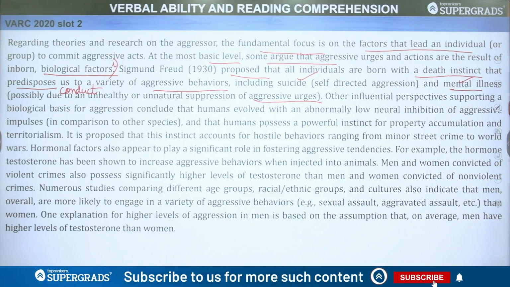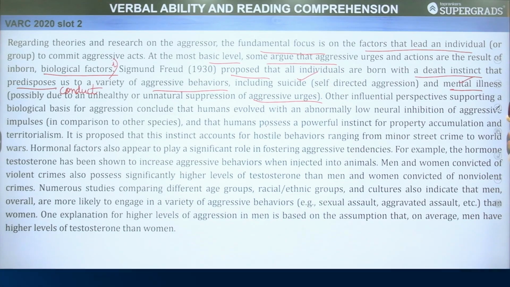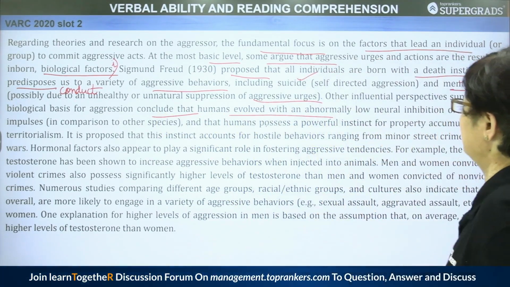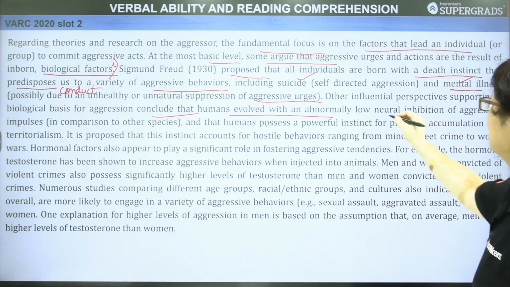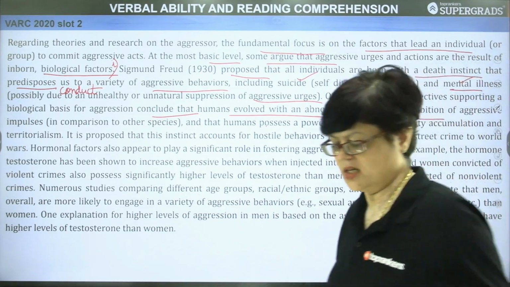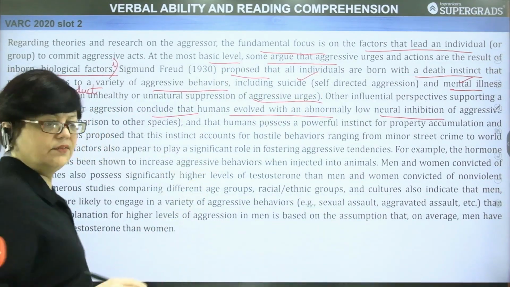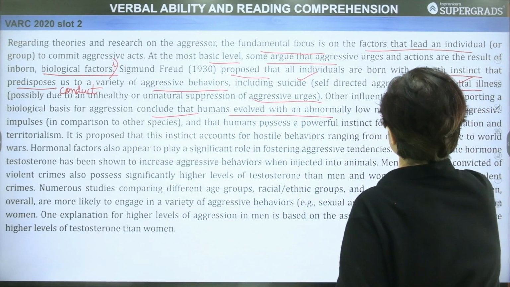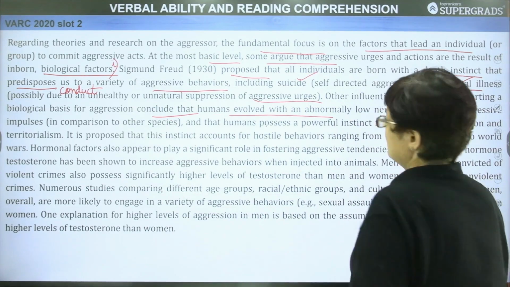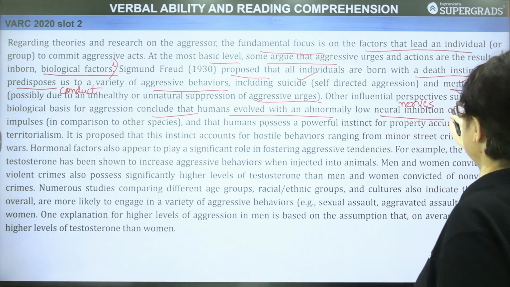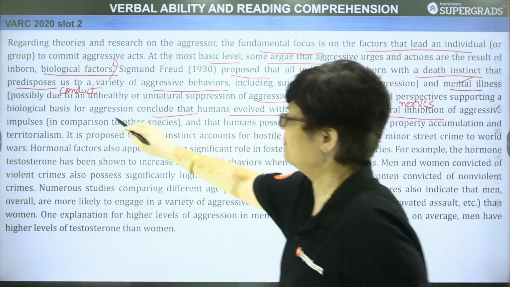Other influential perspectives supporting a biological basis for aggression conclude that humans evolved with an abnormally low neural inhibition of aggressive impulses in comparison to other species. What is neural? Neural is anything which is related to neurons, anything which is related to nerves of the human being. So, what is concluded? Other influential perspectives supporting a biological basis.